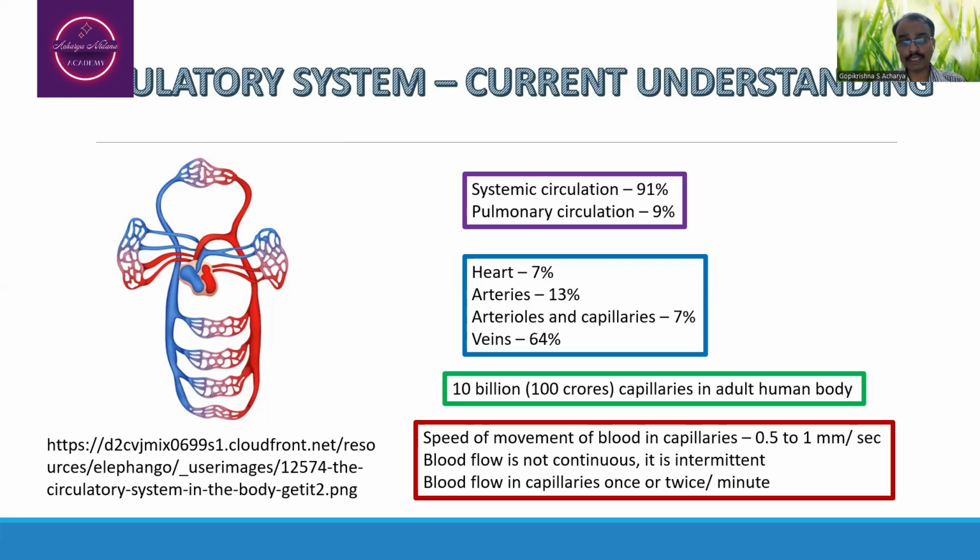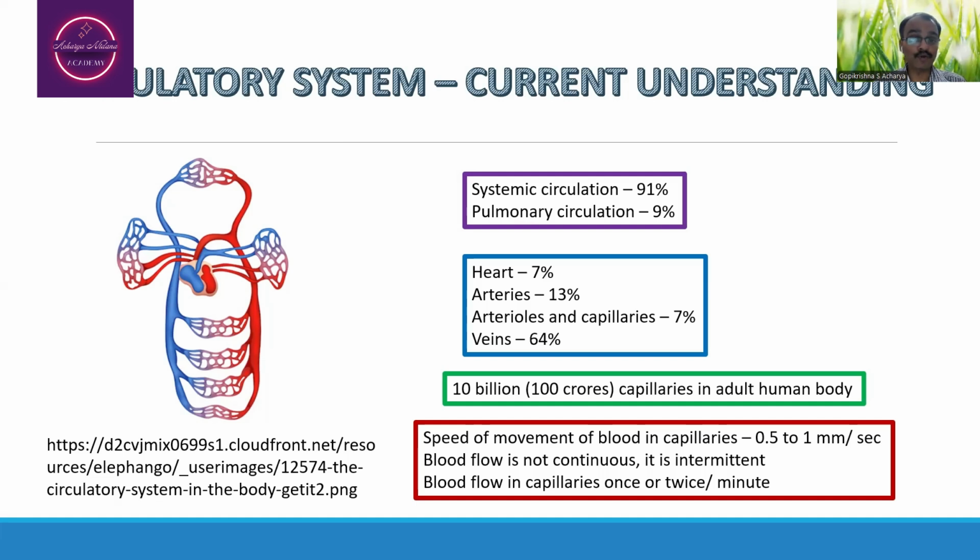Whereas the number of capillaries present in the adult human body is around 10 billion capillaries. Nearly 100 crores of capillaries are present in the adult human body. And the speed of the movement of the blood in the capillaries is around 0.5 to 1 millimeter per second.